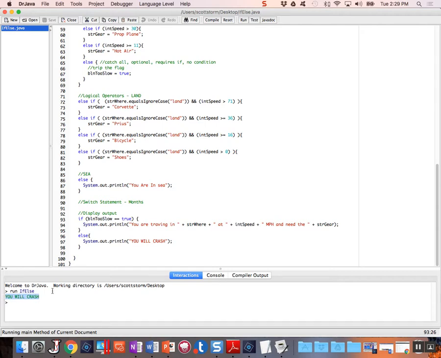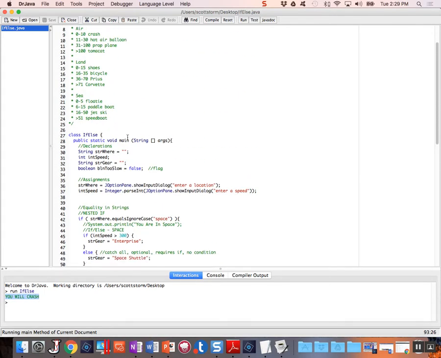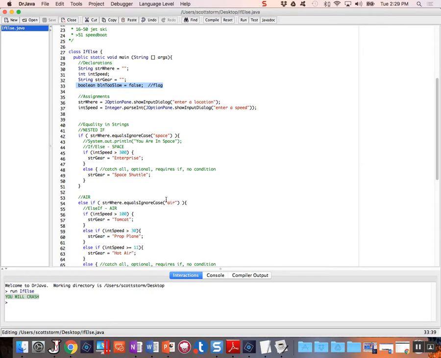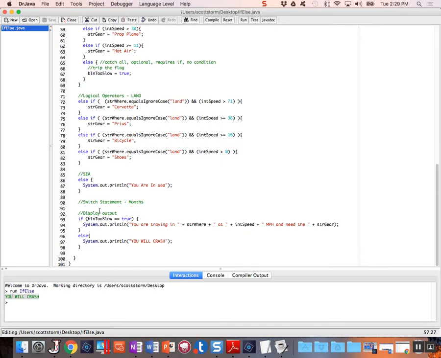Where'd that come from? Well, let's trace our code and find out. We come down here, and right here's our Boolean too slow. It's set to false. We went to the air, our speed was 333, which is greater than 300, so our string gear is Tomcat. We left all of our if statements. We came all the way down. We're now down to display output. And Boolean too slow, if, what this says, if Boolean too slow equals true.